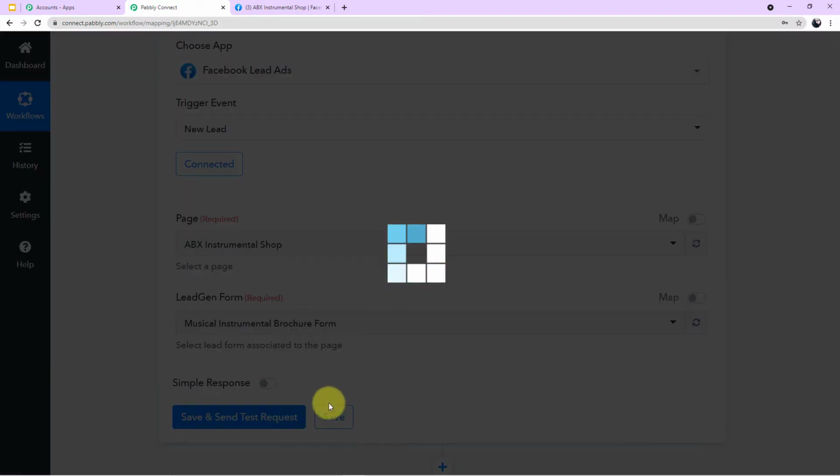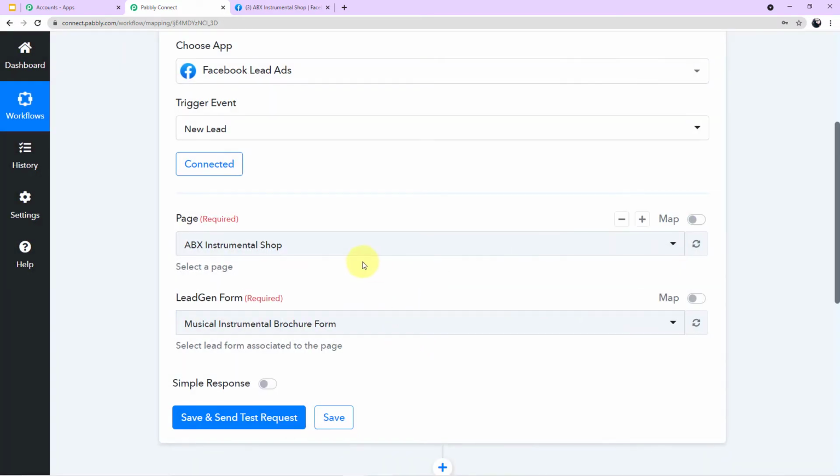Now click on save. Okay, and now let me show you how the form will appear in front of the customer. But before that, guys, I haven't run any live advertisement on my Facebook account, so I cannot show you how the form will appear in front of the customer from my Facebook account. But for this, Facebook provides another website, Facebook for Developers, which is used for testing examples. So I can show you how the customers will see the form from that website. Let me take you to that website and show you the form first.